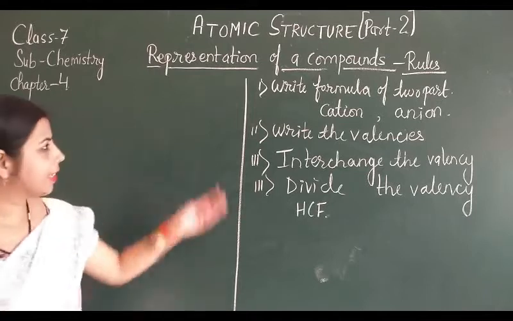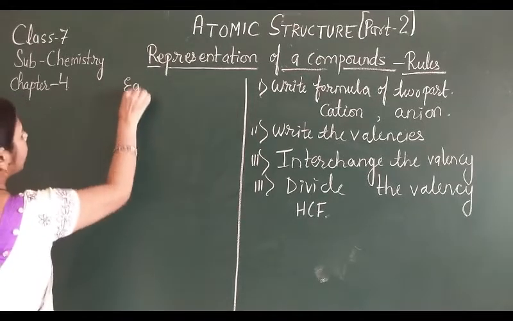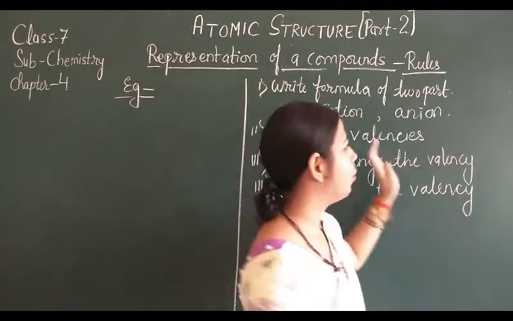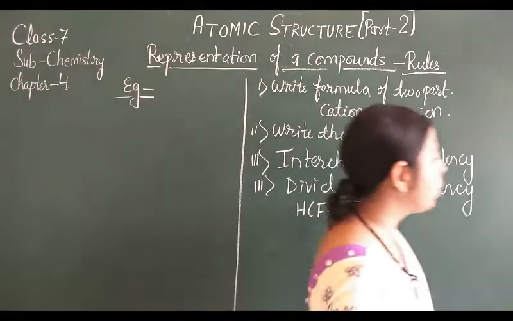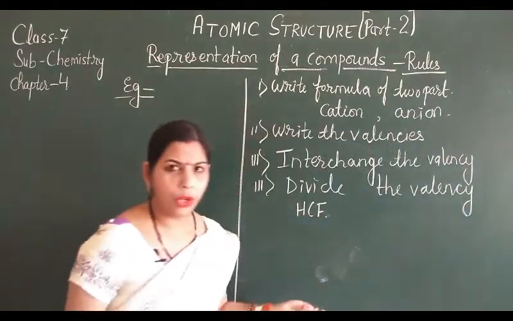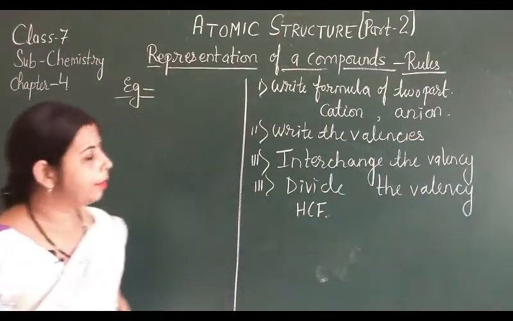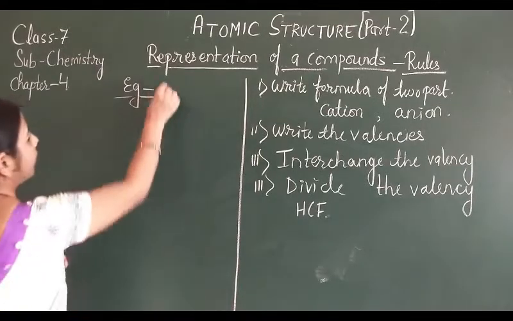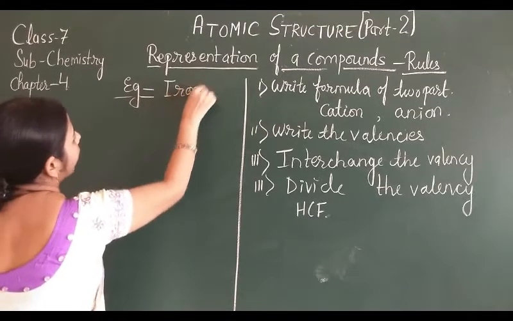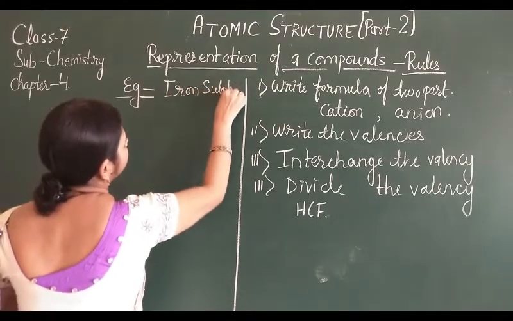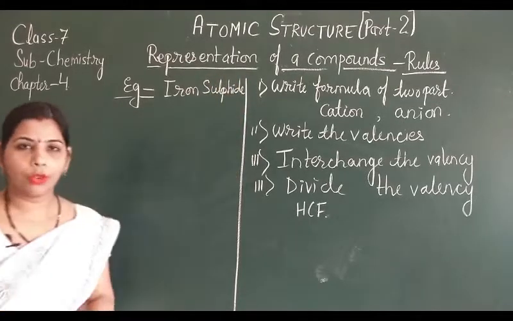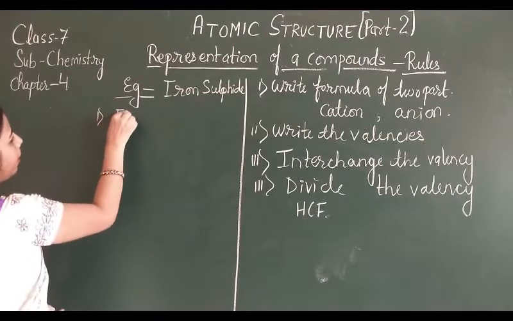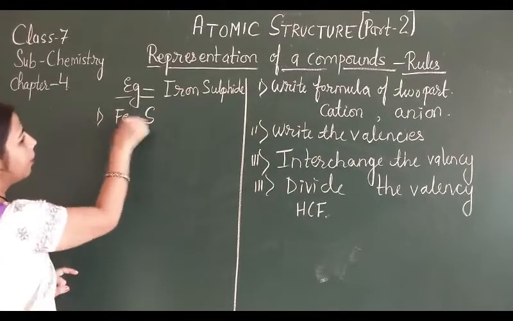So let us discuss some examples related to this. That means what we are going to form. Suppose I am going to write one compound and the name of that compound is iron sulfide. अगर हमें iron sulfide को बनाना है, so first step क्या है, write the formula of two parts. आयरन चाहिए हमें, प्लस होता है और सल्फाइड माइनस होता है.